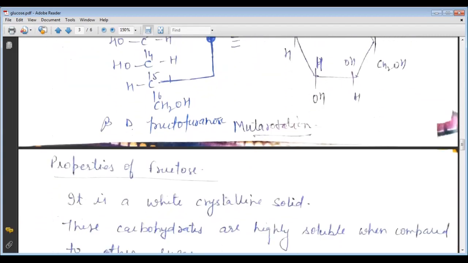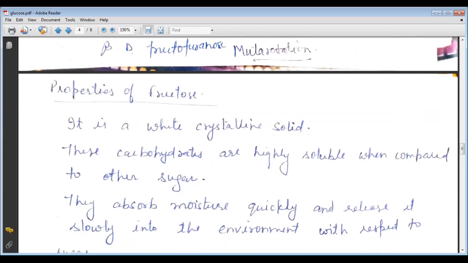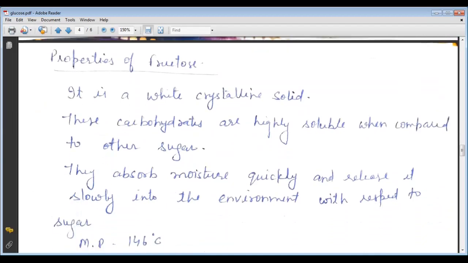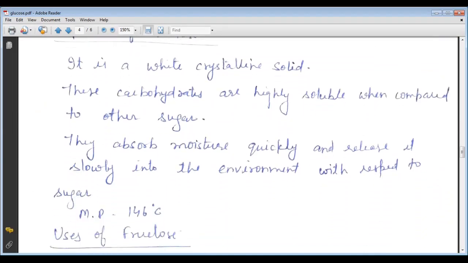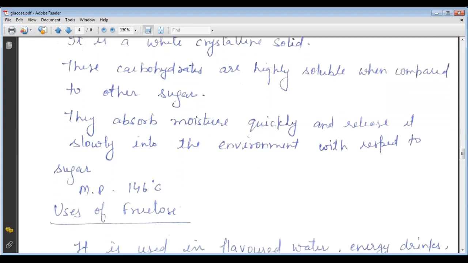Now the properties of the fructose. We discuss the properties: like the glucose, it is a white crystalline solid, and second, these carbohydrates are highly soluble when compared to the other sugars, and they absorb moisture quickly and release it slowly into the environment. Now the melting point of the fructose is 146.